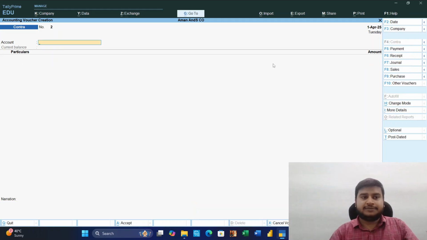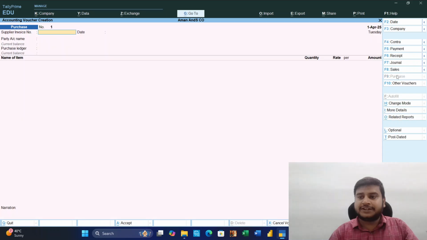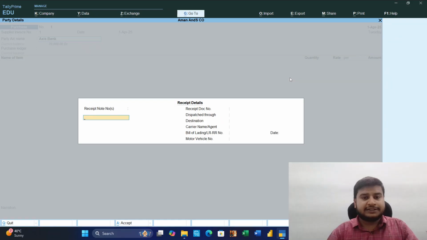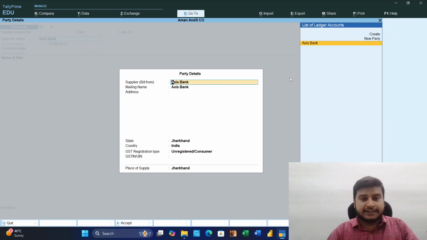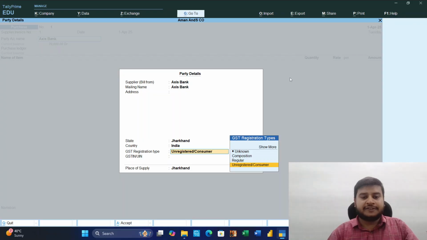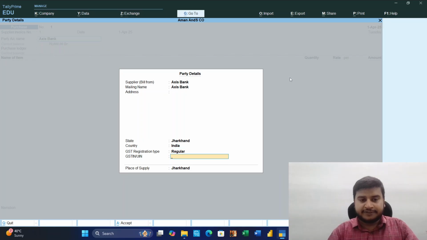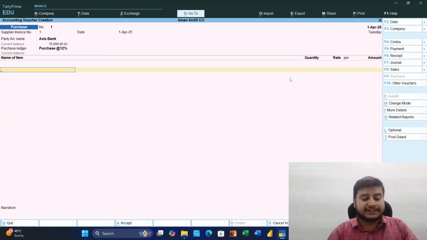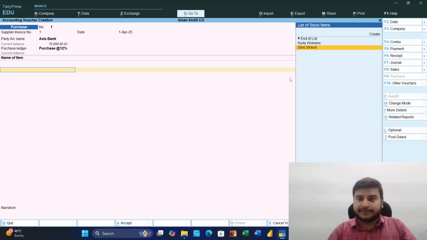Control A. So two entries. Then first of all we will purchase. Supplier invoice one, date automatic, party name, purchase with bank only. Then here we have to check. If we want to take GST input, we go in regular, otherwise unregistered. Very important. Purchase at 12%.